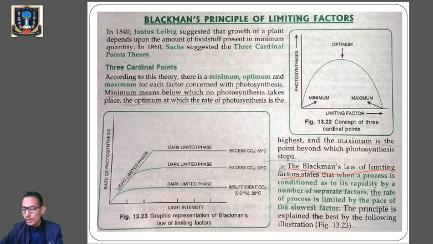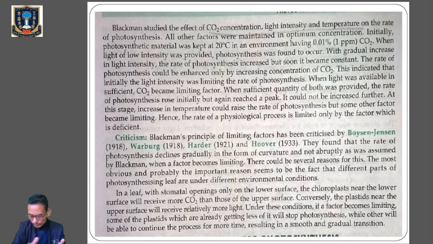Okay, so we will explain Blackman's law with the help of an example. Blackman studied the effect of carbon dioxide concentration, light intensity and temperature on the rate of photosynthesis. So you can see that there are three factors controlling the rate of photosynthesis: carbon dioxide, light and temperature. Okay, and other factors are maintained at optimum concentrations.